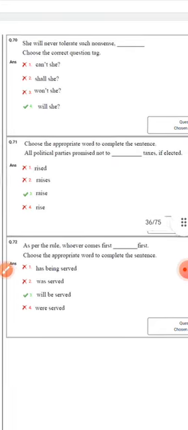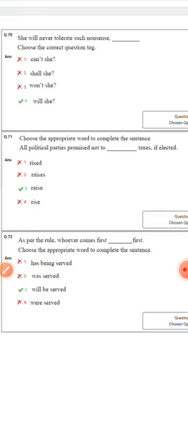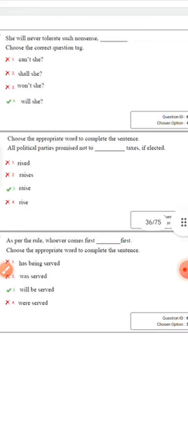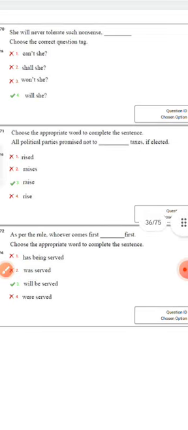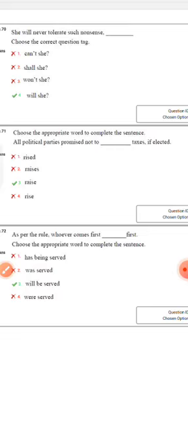Next, 71. All political parties promised not to dash taxes if elected. Here they are mentioning what, raise. Okay, whoever says it, those political parties promise not to raise the taxes. Here this comes under homonyms and homophones.